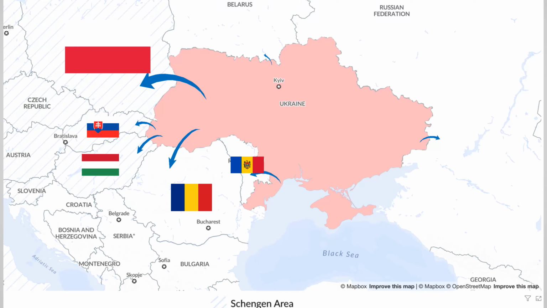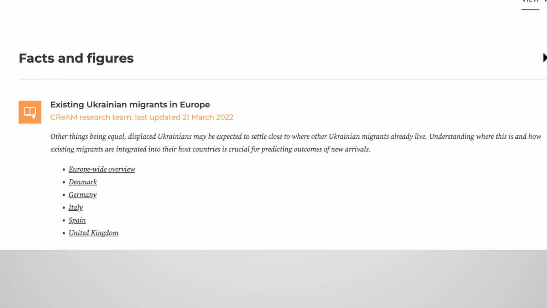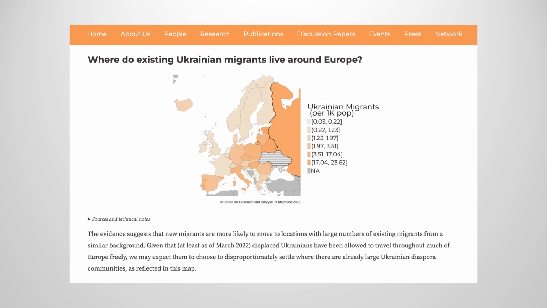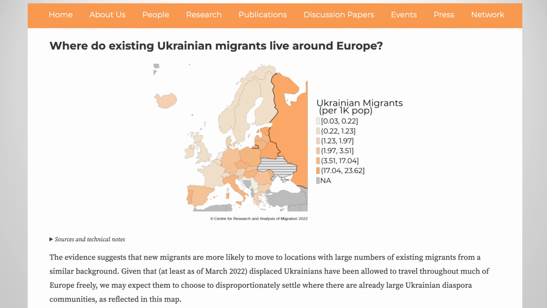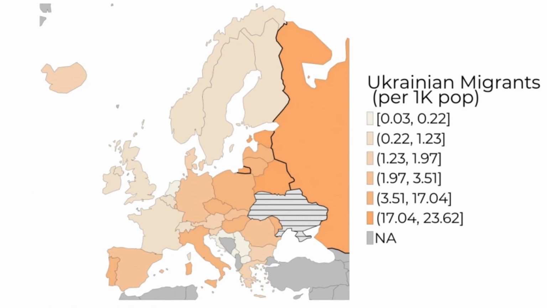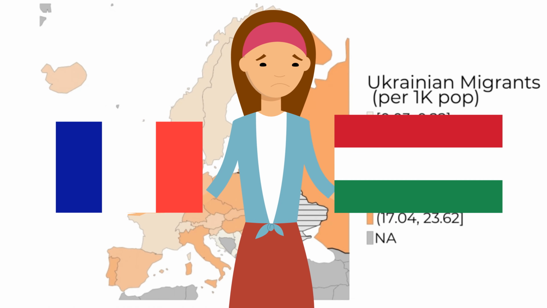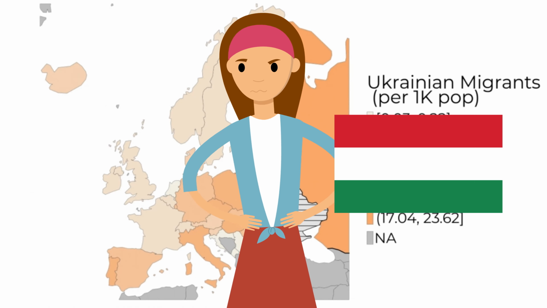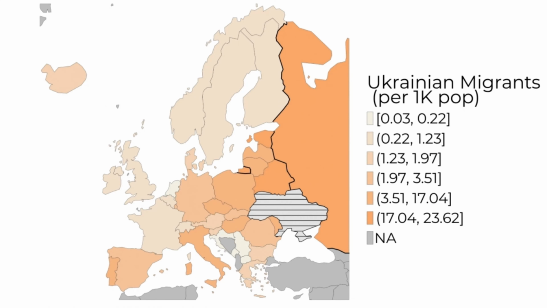In addition to adding links to these data, the Ukraine Hub also looks at where existing Ukrainian migrants were living in Europe before the conflict in 2020, which we see reflected on this map. This data is sourced from the UN's Department of Economic and Social Affairs, or UNDESA, which I have a video on that will be linked in the description. The research team's idea behind looking at the existing migration situation is that people fleeing Ukraine will often go to countries where they already have well-established groups of Ukrainian migrants, which we could call diaspora groups. These countries are shaded darker on the map.